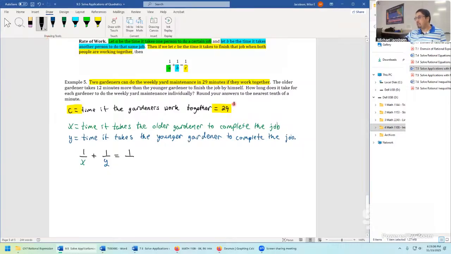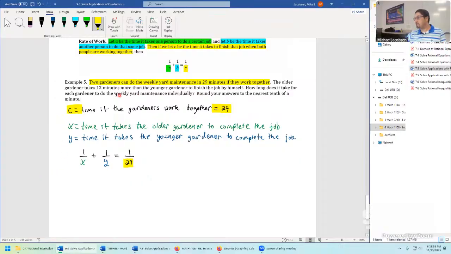It takes them as a total rate, 1 over 29. This means do one job of the weekly yard maintenance per 29 minutes. This is if they're both working together, assuming that they get along perfectly, they never bump into each other, they're just perfectly synchronized when they're working together. So this is our setup so far.